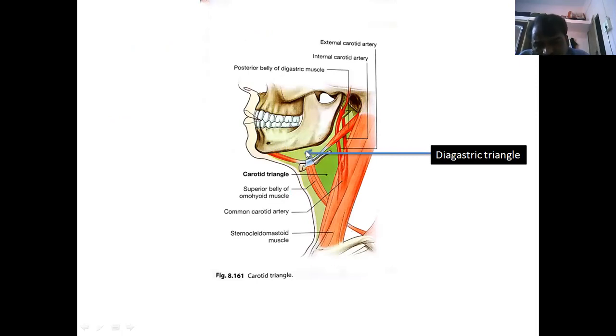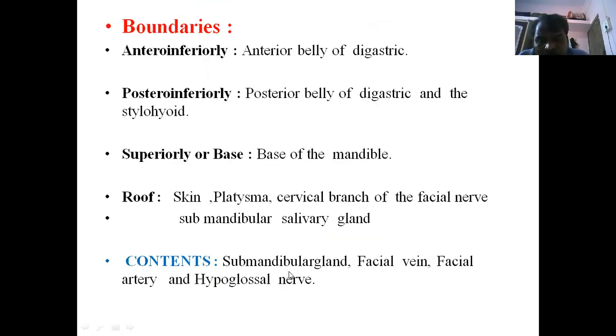It contains the submandibular gland, facial vein, facial artery, hypoglossal nerve. These are the important contents present in the digastric triangle. That is the submandibular region, and a separate theory class and separate dissection is there. Then we will discuss the submandibular region exactly.